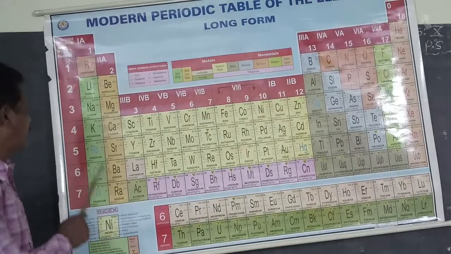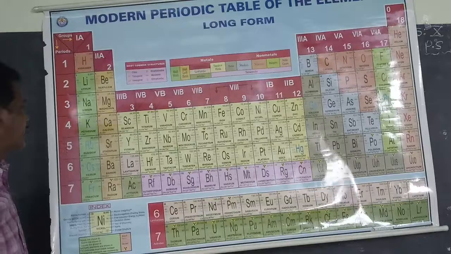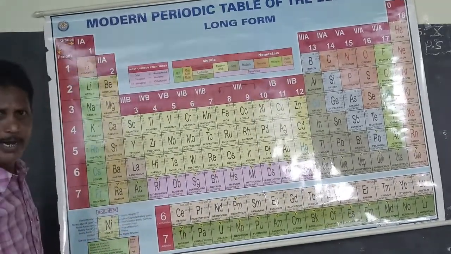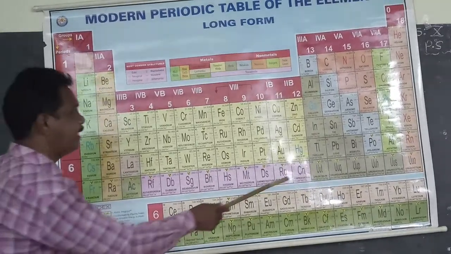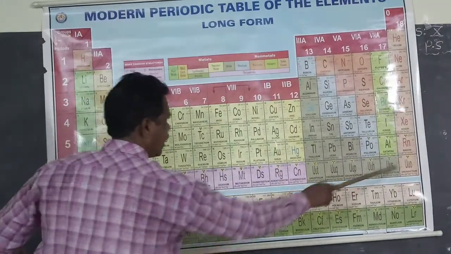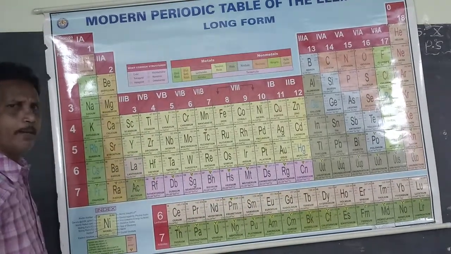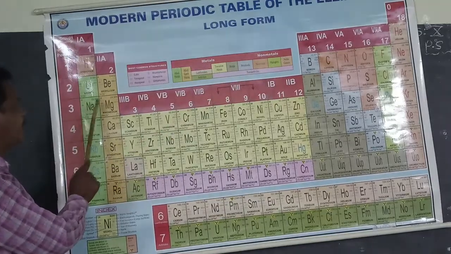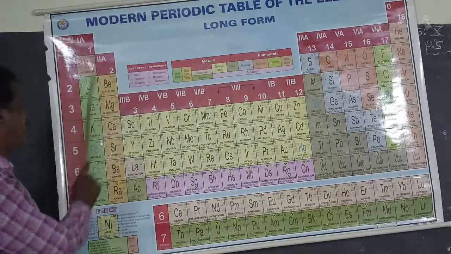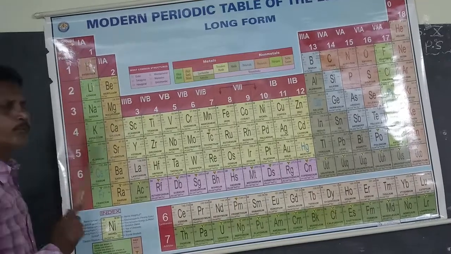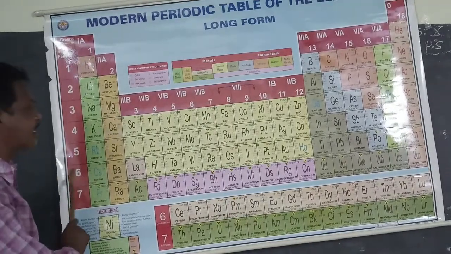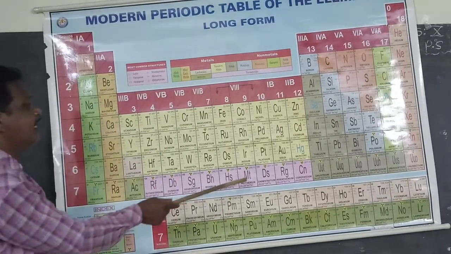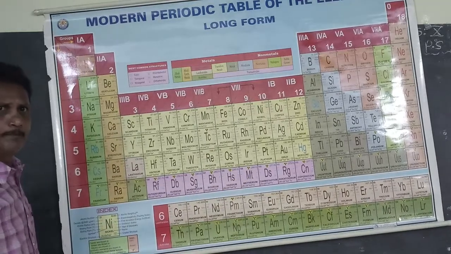So that's why the sixth period contains 32 elements. The seventh period is an incomplete period. Okay, the first period contains 2 elements, the second period 8 elements, the third period 8 elements, the fourth and fifth periods contain 18 elements, the sixth period contains 32 elements, and the seventh period is incomplete.